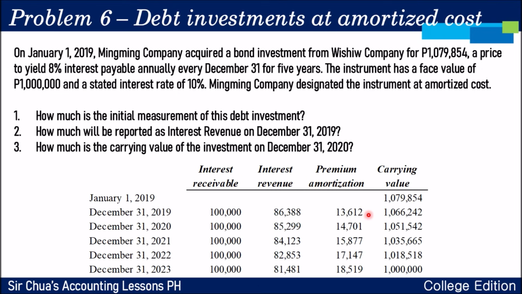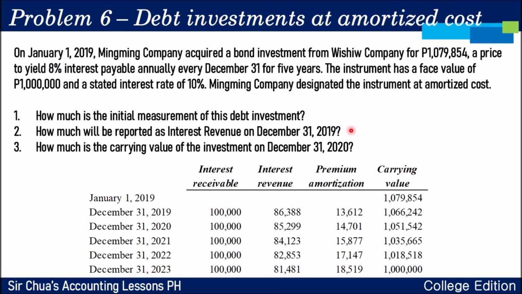And then, what you need to do is 1,079,854 minus 13,612. The carrying value of the asset at the end of 2019 is 1,066,242. Now, coming from that amortization table, let's answer number 2.